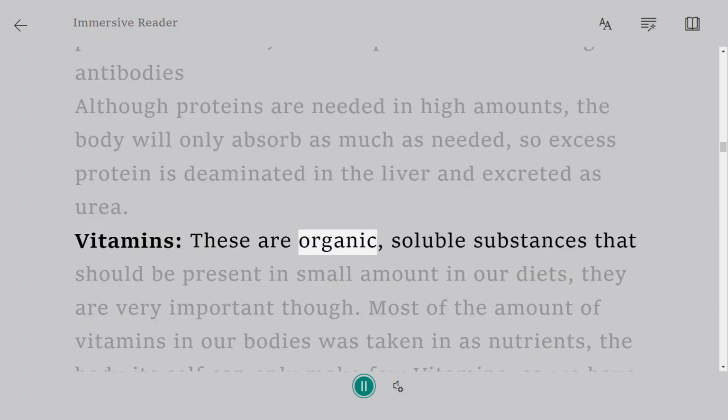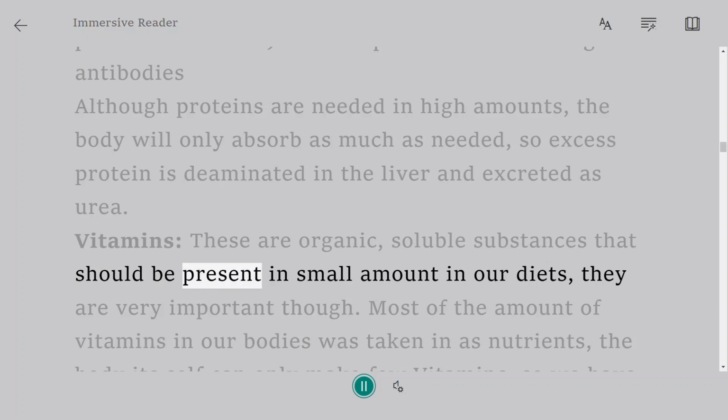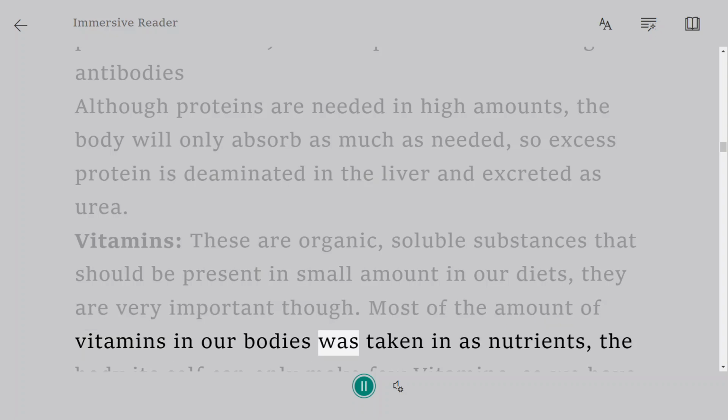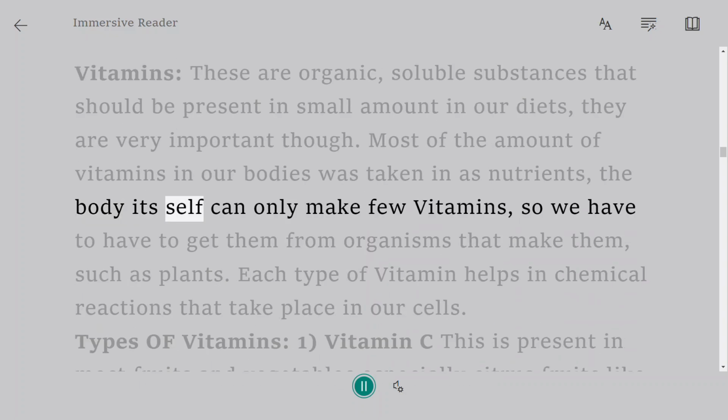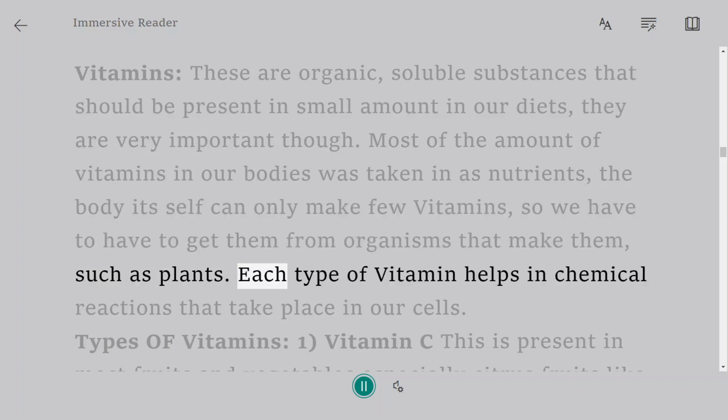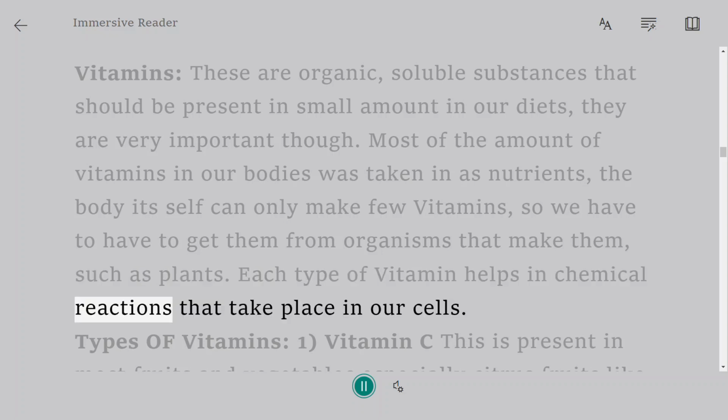Vitamins: these are organic, soluble substances that should be present in small amount in our diets. They are very important though. Most of the amount of vitamins in our bodies was taken in as nutrients. The body itself can only make few vitamins, so we have to get them from organisms that make them, such as plants. Each type of vitamin helps in chemical reactions that take place in our cells.